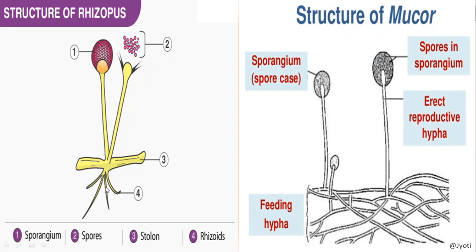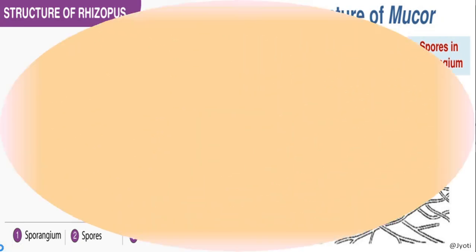Here you can see that two types of hypha are clearly shown. The hypha which are horizontal and absorb the nutrient to provide nutrition to the other hypha are called feeding hypha, and those hypha which are erect and produce the fruiting body and the spores are called reproductive hypha.